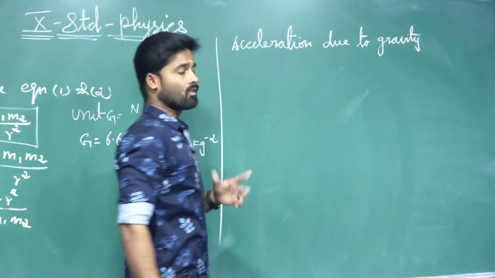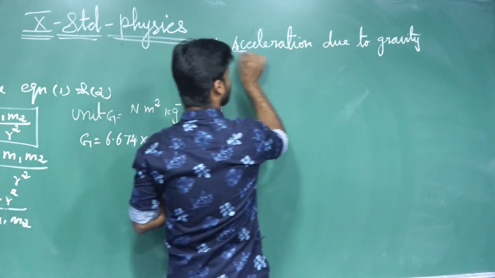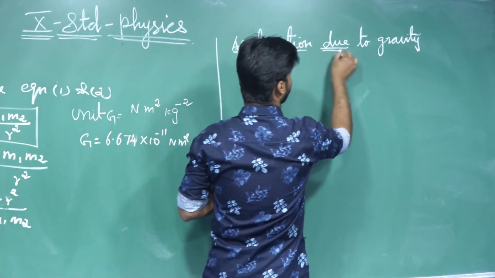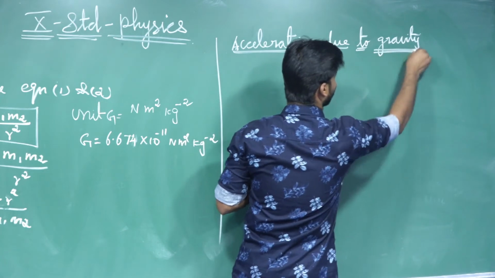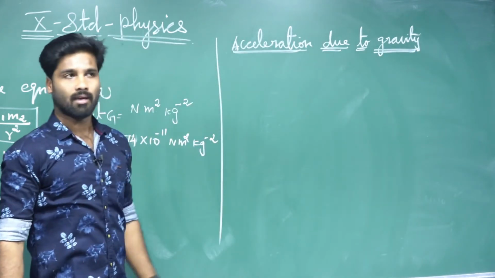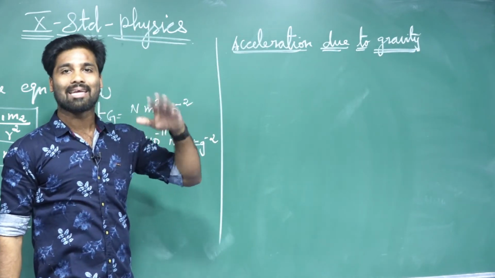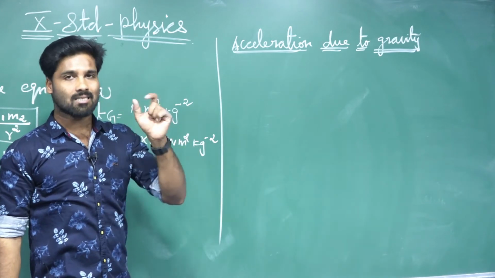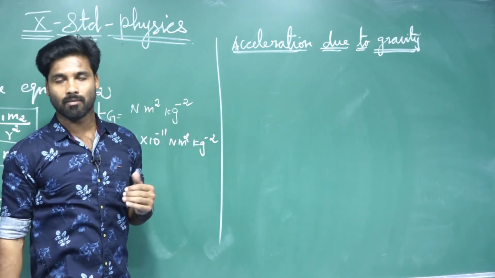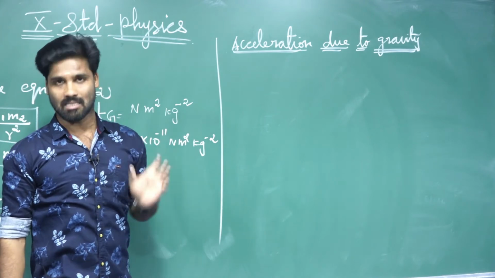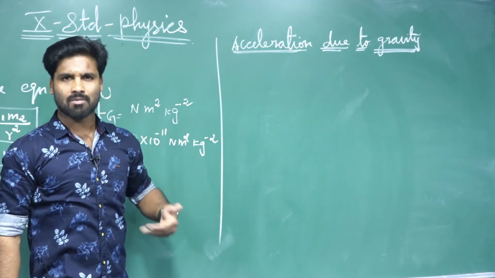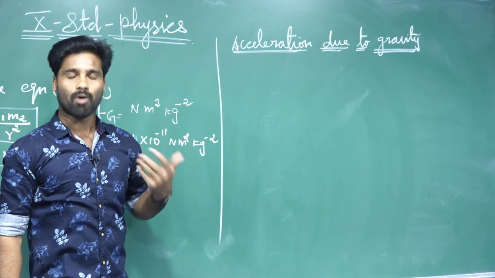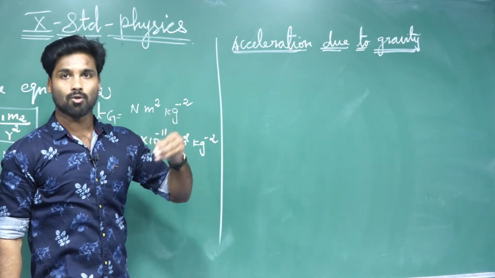Acceleration due to gravity. Dear students, let us consider when we throw an object, while it is going higher and higher, it reaches a certain height. What will happen? The velocity of the object ceases. After the velocity of the object ceases, it starts to fall down.